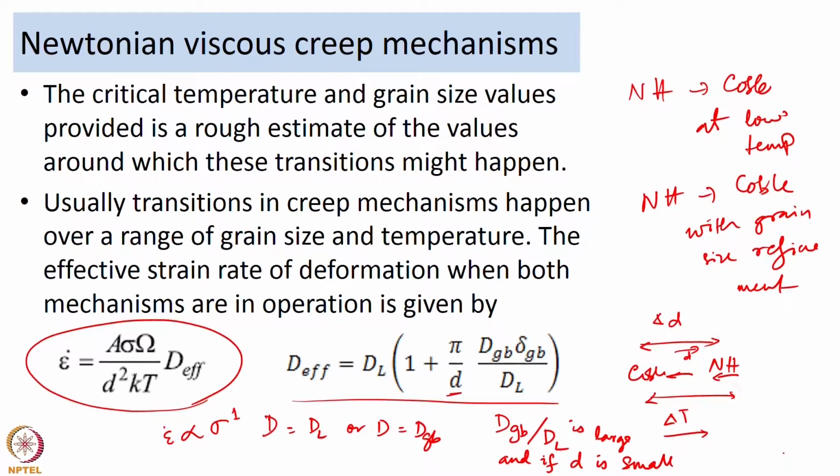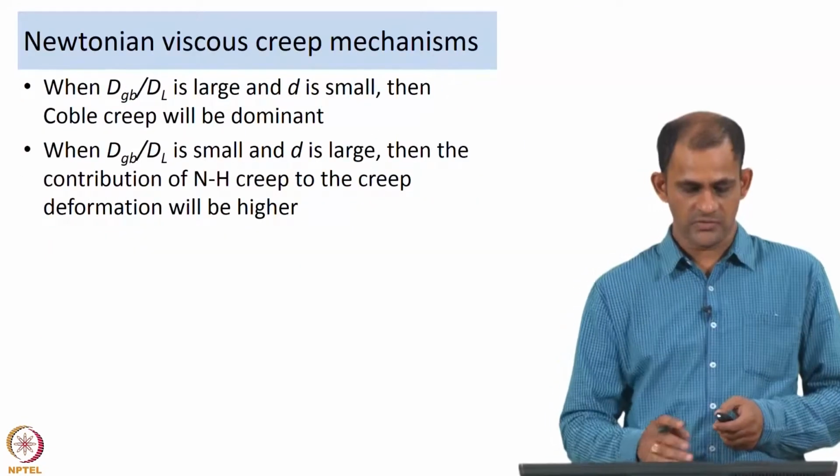The converse of it, that is, if D_Gb by D_l is small and if d is large, if the grain size is large, then the contribution of Nabarro-Herring creep to the total strain rate of deformation is going to be higher. So, that is what I am mentioning here.